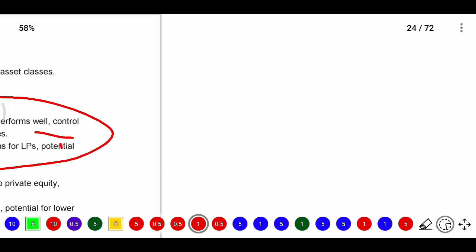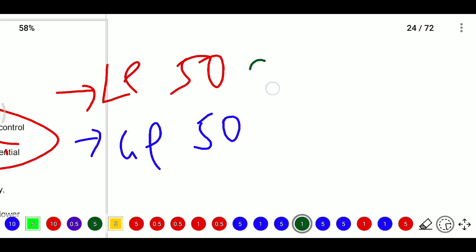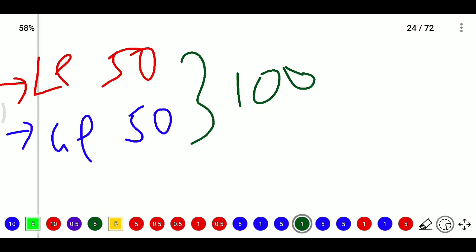Means if the LP has committed 50 lakhs and the GP has committed 50 lakhs, for example the total fund is 100 lakhs, it was invested, and now it incurred a loss, say the loss may be 200.